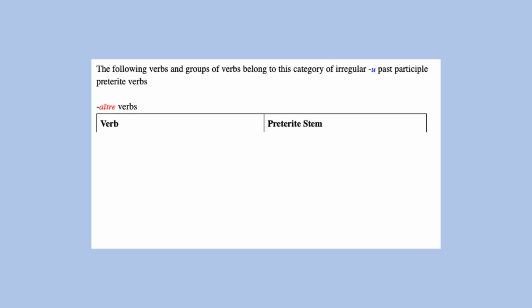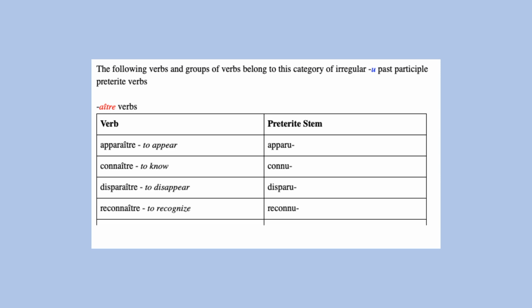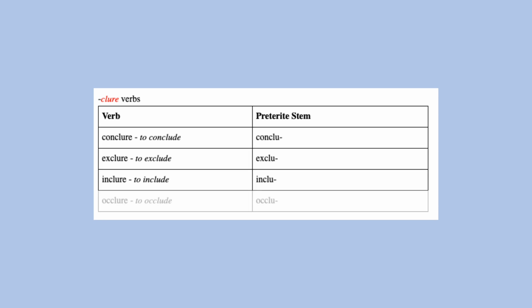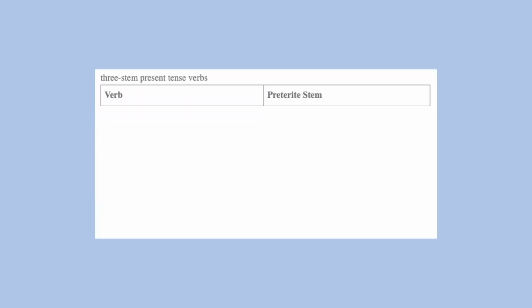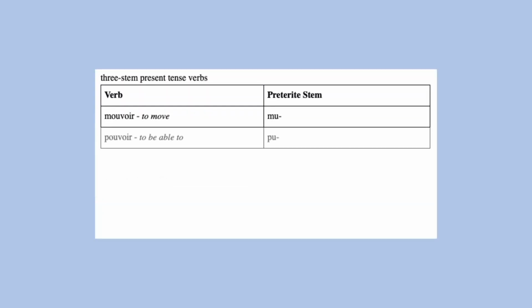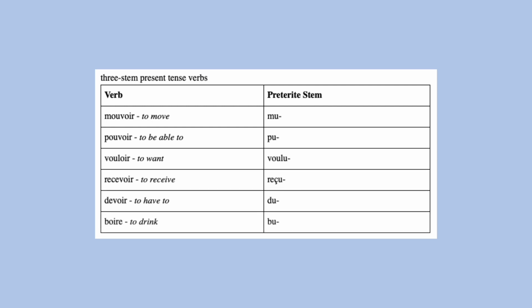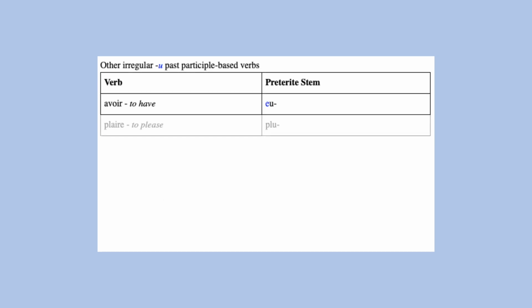We have avoir verbs, clure verbs, two-stem present tense verbs, savoir and valoir, three-stem present tense verbs, and other verbs with irregular U past participles.